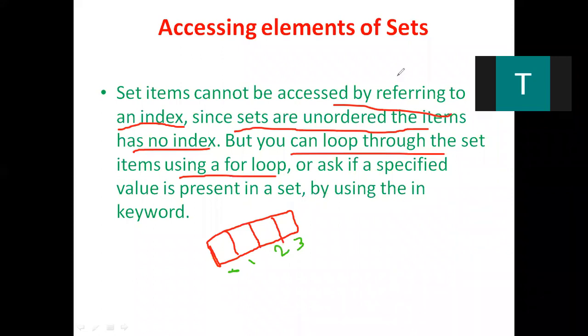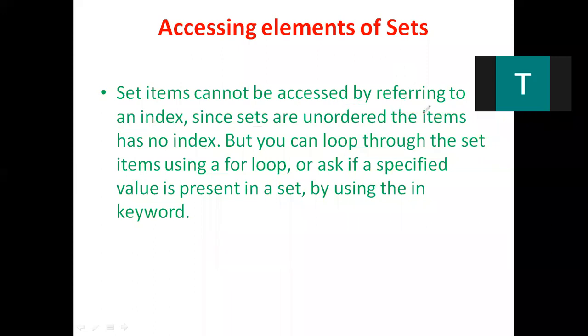I will explain how we can access the elements of a set after explaining the for loop in Python. The for loop in Python is different from the for loop in C programming language. Working is not different, but the syntax is a bit different. And there is one keyword called the in keyword, which will be explained in the topic of operators.